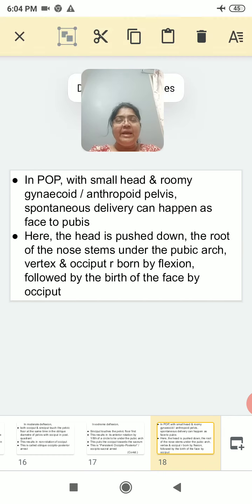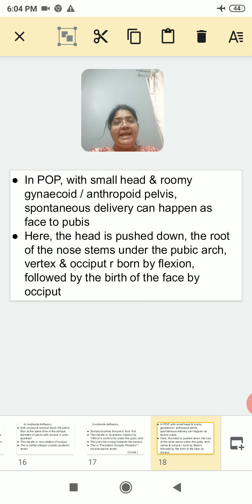In POP, with small head and roomy gynecoid or anthropoid pelvis, spontaneous delivery can happen as face to pubis. So in the POP position, even though it is arrest, if the head is small and the pelvis is gynecoid or anthropoid type, that is the usual female pelvis, adequate pelvis, spontaneous delivery is possible as face to pubis.